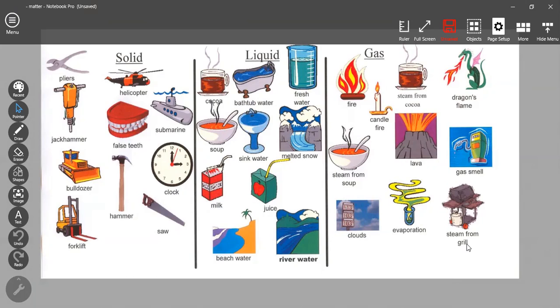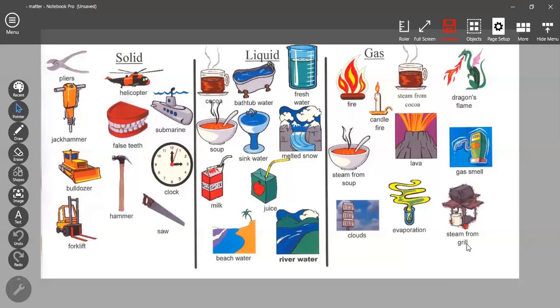Okay, and of course I want you to think of more examples of gases. Please don't forget that gas fills all the space of its container, and air is made up of gases. We cannot hold gases, we cannot hold the air, we cannot touch it, but we can feel it. Okay, grade two, I wish that you understood what are gases. It's very easy and it's very short.